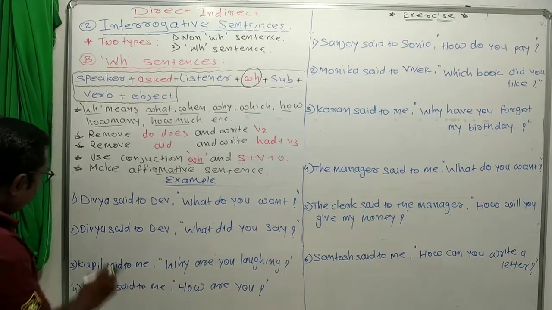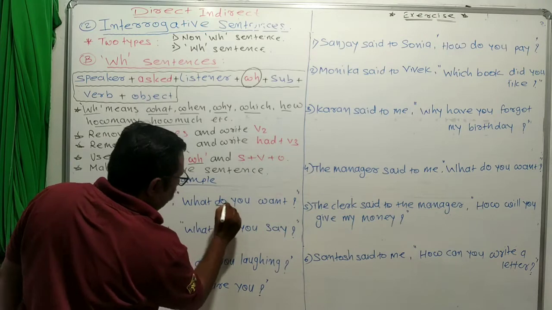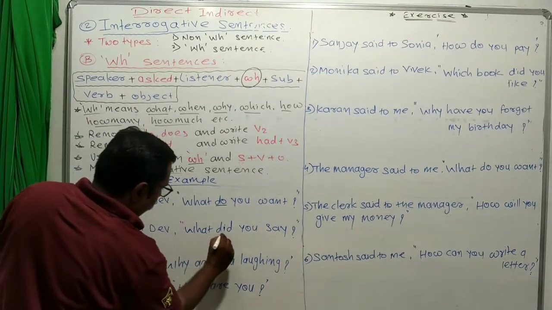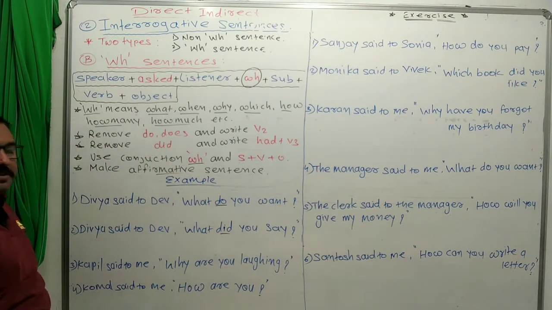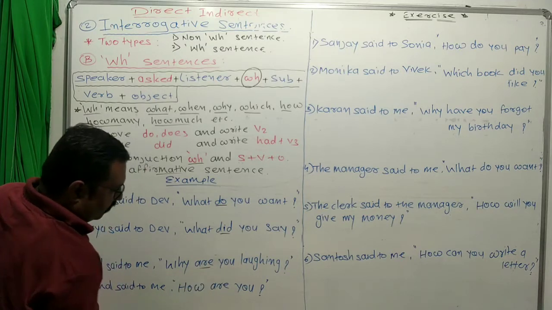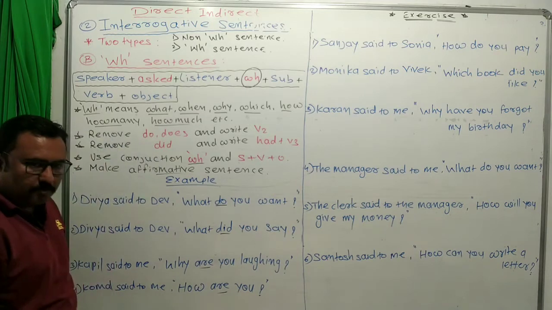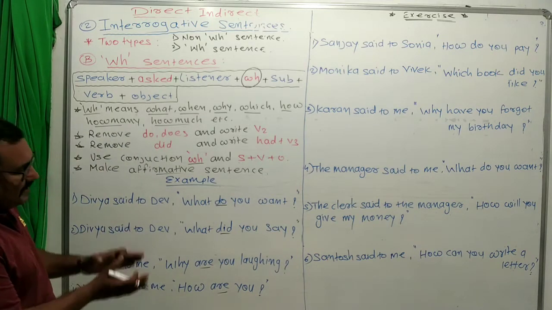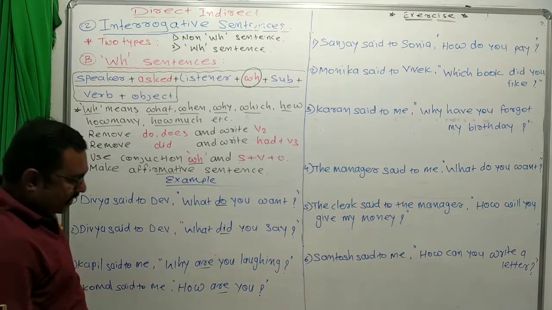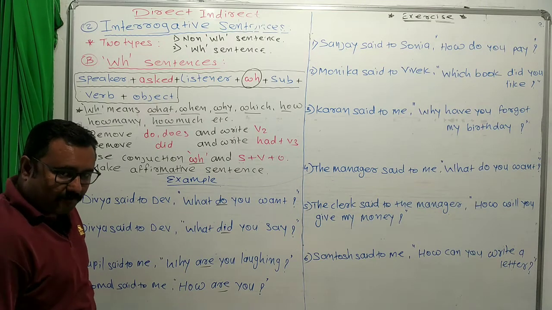First of all, I read here. Divya said to Dev, "What do you want?" Divya said to Dev, "What did you say?" Kapil said to me, "Why are you laughing?" Komal said to me, "How are you?" So dear friends, you can see that two sentences are about do or did and the others are about the to be form: am, is, are, was, were, shall, will, whatever we have.